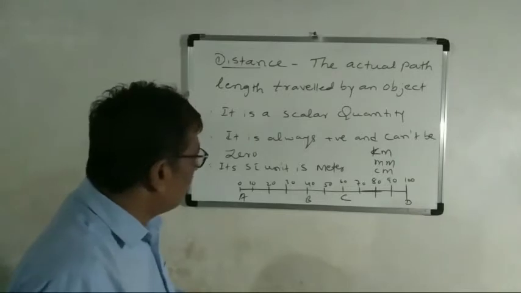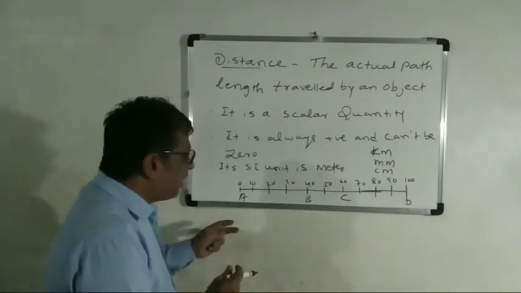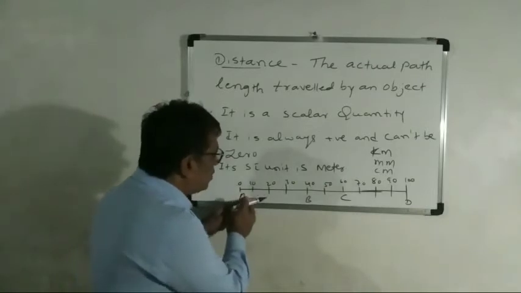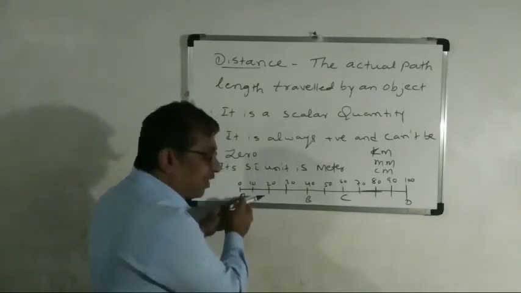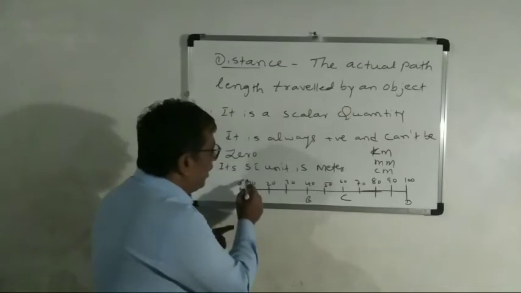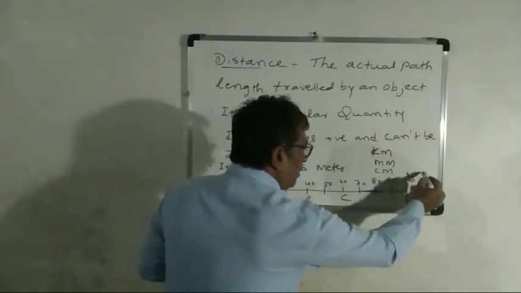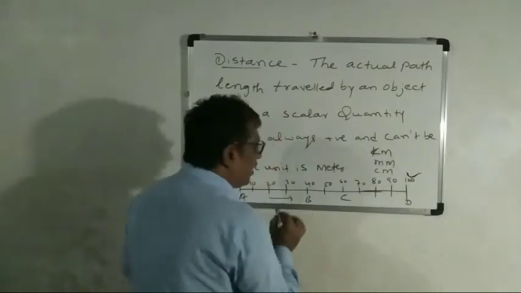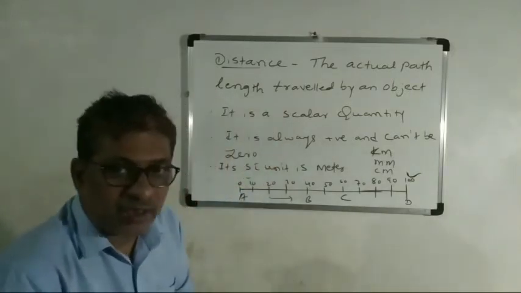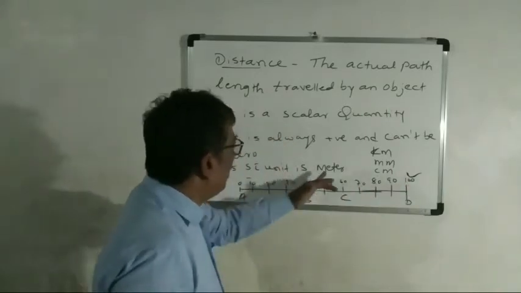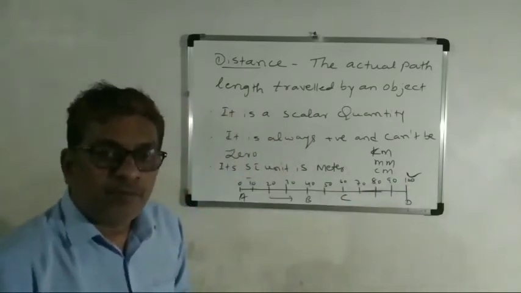Say, for example, any object or body moves from the position A, starts from A and reaches up to point B. So what is the actual length? Here it is 100 meter.